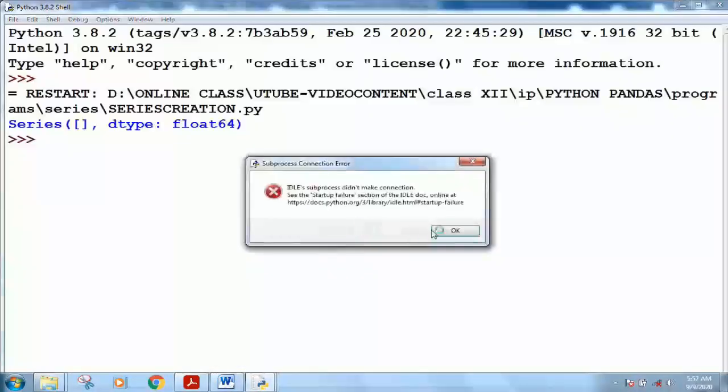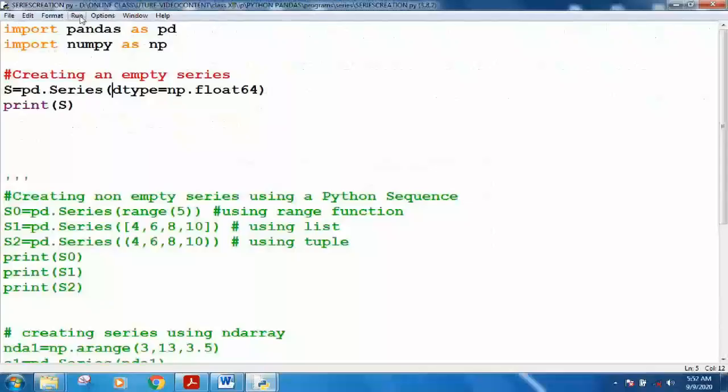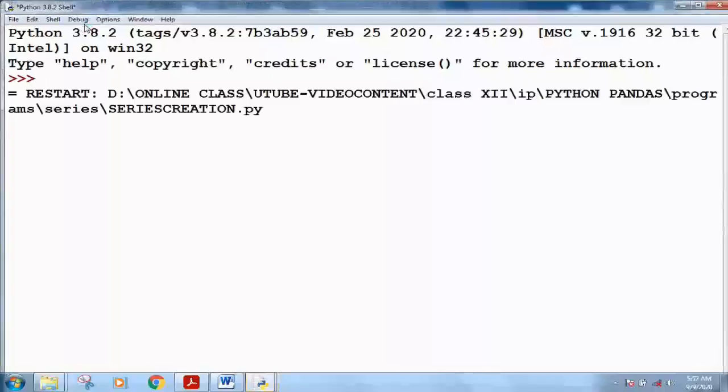Now let me run this and show you how you can create a series. Again executing, as some error has occurred.